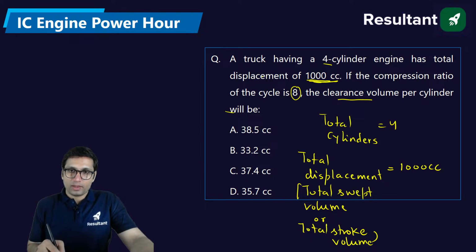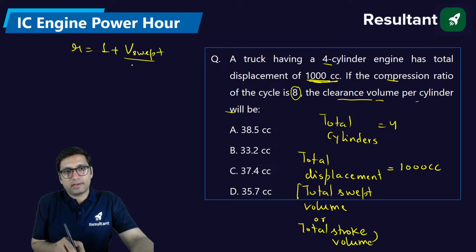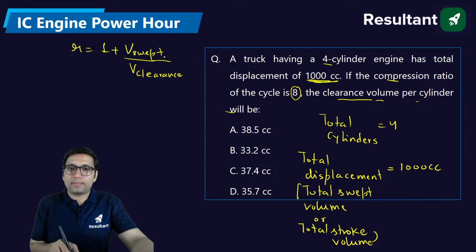If the compression ratio is 8, what is the clearance volume per cylinder? We know that compression ratio is equal to 1 plus swept volume divided by clearance volume. I hope you know this relation, right? Compression ratio is given, swept volume you can get from here, and then you can get your clearance volume. But you need the swept volume per cylinder.